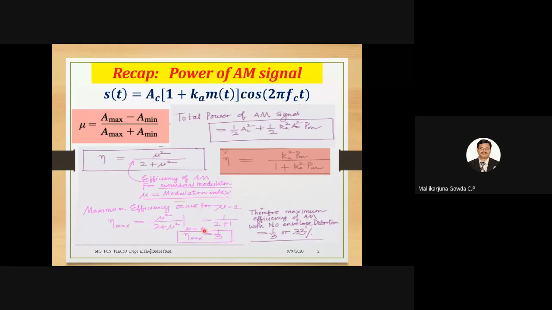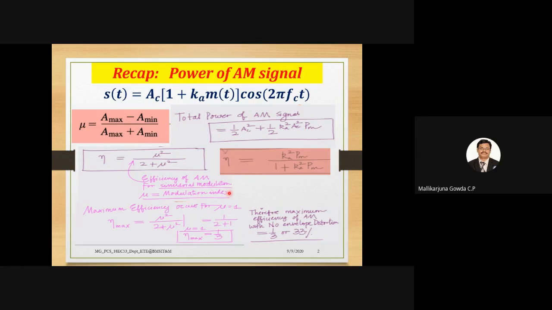As the value of modulation index increases, the efficiency of the AM system also increases. What is the maximum value I can give? It is 1, right? Modulation index will be 1. If it is more than 1, then it leads to distortion. That is why when mu is equal to 1, the maximum efficiency of the AM system will be 33%.